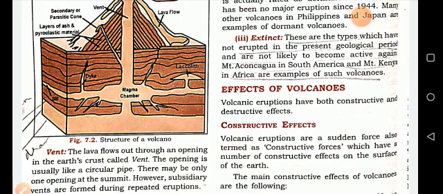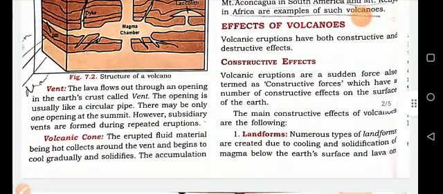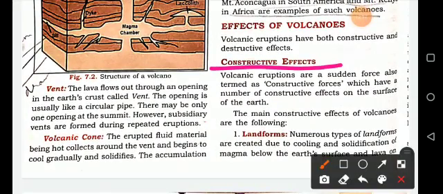So what will be the effect of volcanoes? The first effect is the constructive effect. Volcanic eruptions are a sudden force, also termed a constructive force, which has a number of constructive effects on the earth's surface.